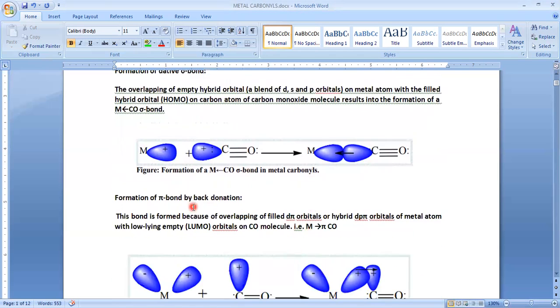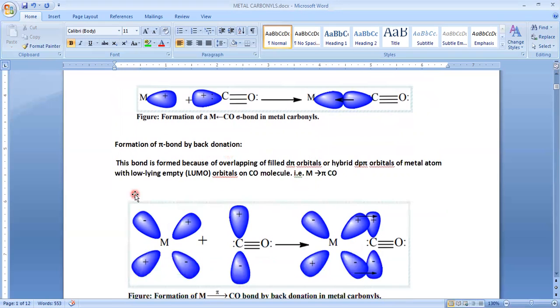And just now we have discussed another bond, that is pi bond, and that is also known as back bond. So how does it form? See here, this is the vacant orbital of carbon, and these are the pi orbitals of the central metal atom, and these pi orbitals have a lone pair of electrons. So what happens? The lateral or sidewise overlapping of these unhybridized orbitals leads to the formation of pi bond.